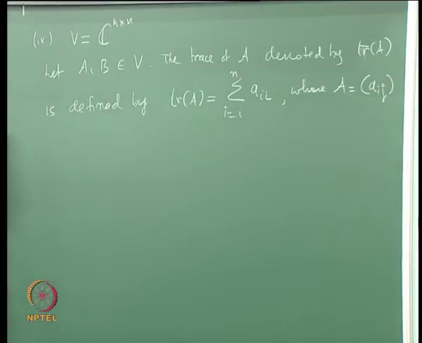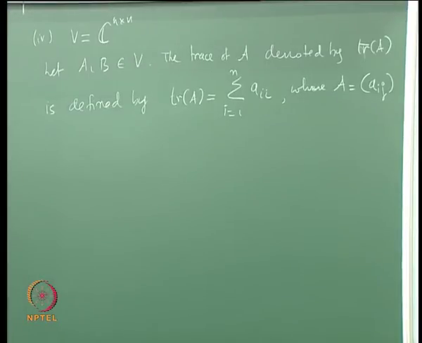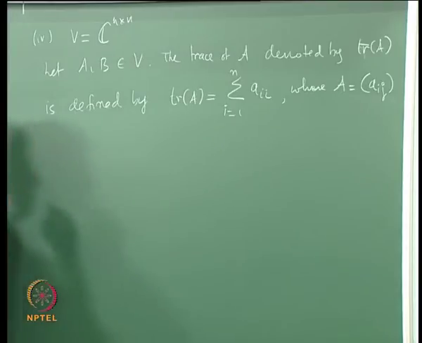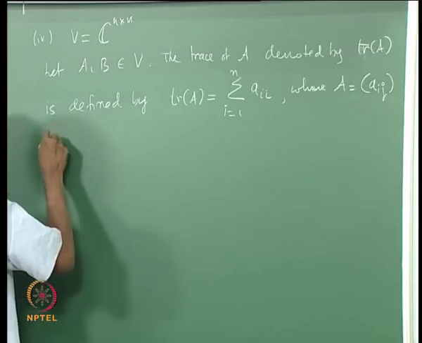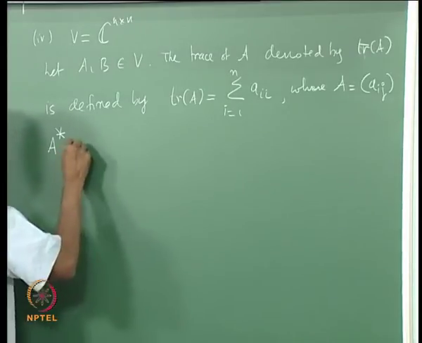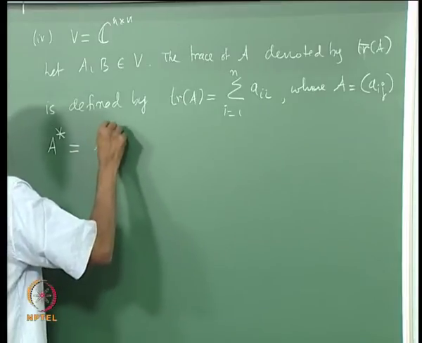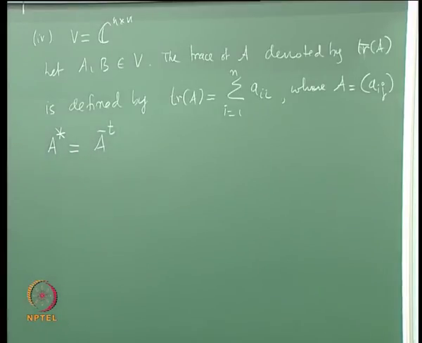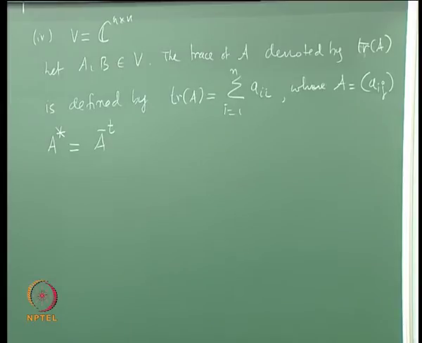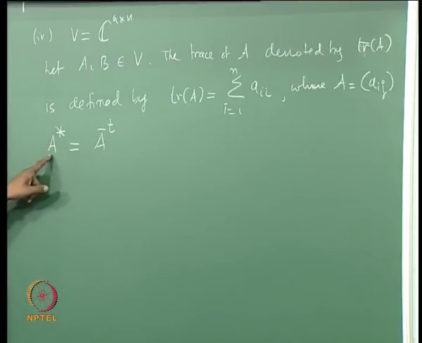If the entries of A are denoted by aij, then I look at the sum a11 plus a22 etc. plus ann, that is the trace of the matrix. This is a linear function. A star will denote A bar transpose. By A bar I mean the complex conjugates of the entries of A, and then I take the transpose, that will be denoted by A star.